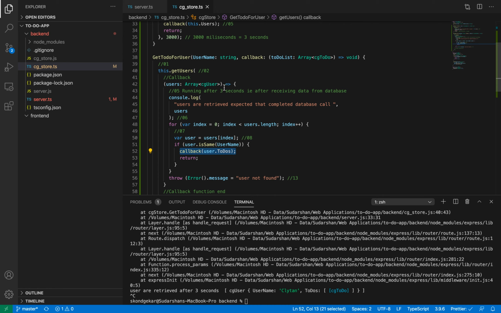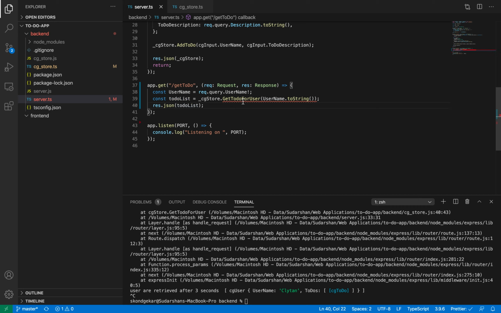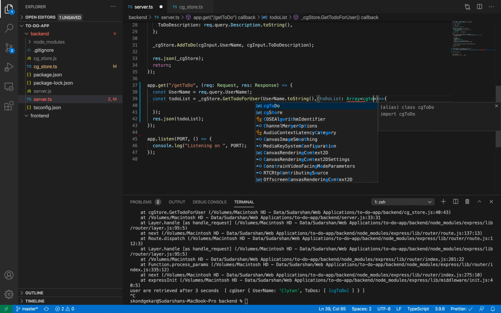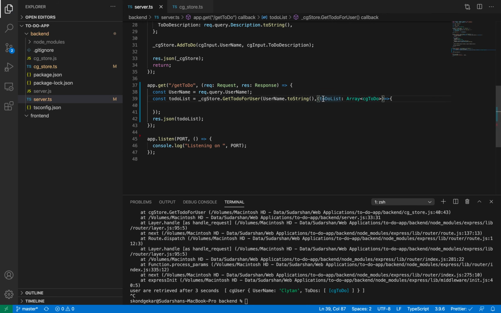So let's see this one. Callback to-dos. It will call this callback, and here it's going to give me an error, because this time it is not going to return anything, but it is actually giving me a callback with a to-do list over here, which is going to be an array of cg to do.